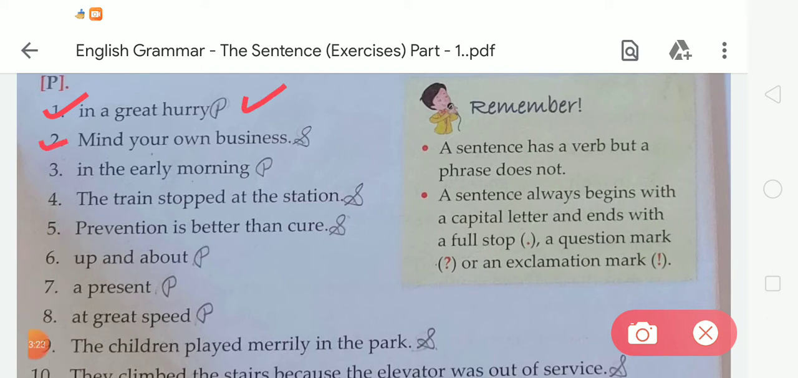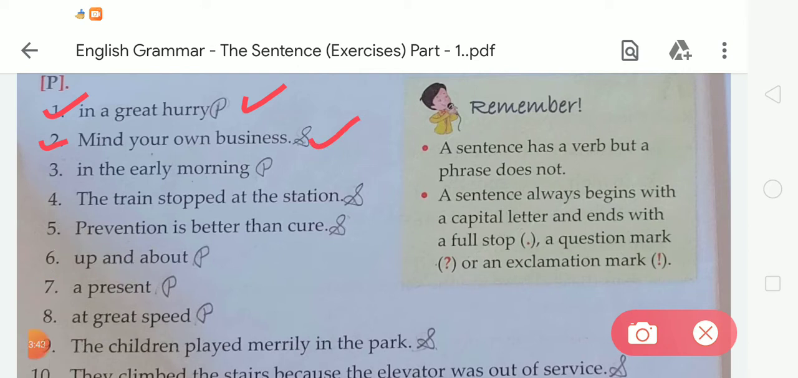Okay. Second, "Mind your own business." Students, in this sentence we can see that the first letter begins with a capital letter and it ends with a full stop. Okay, and this sentence makes complete sense. So for that we have to write S here.